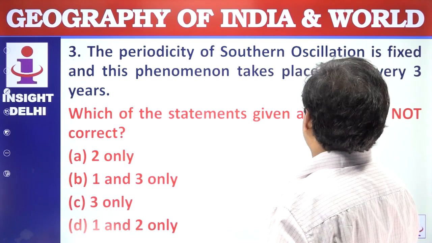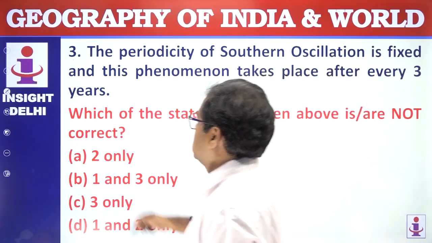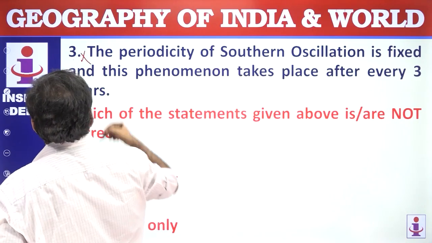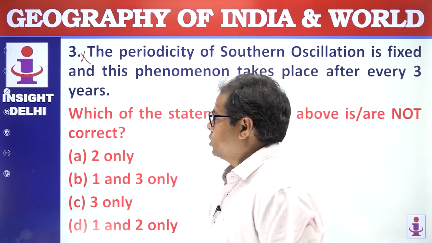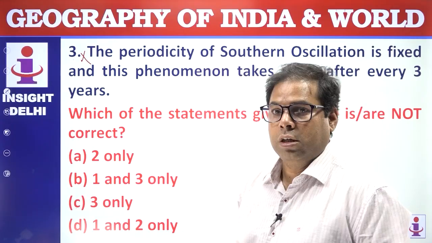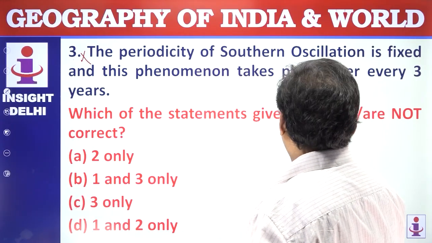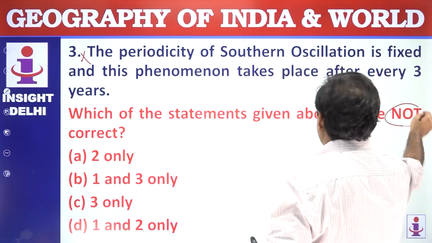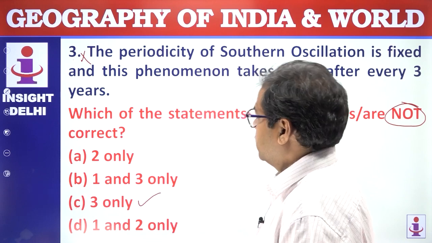The periodicity of the Southern Oscillation is fixed as the phenomenon takes place every 3 years. This is not correct. A range of 2 to 5 years has been observed. So this is not fixed. So this statement is wrong. Which of the following statements are not correct? So the answer is only 3 is not correct. Answer is C. Next question.